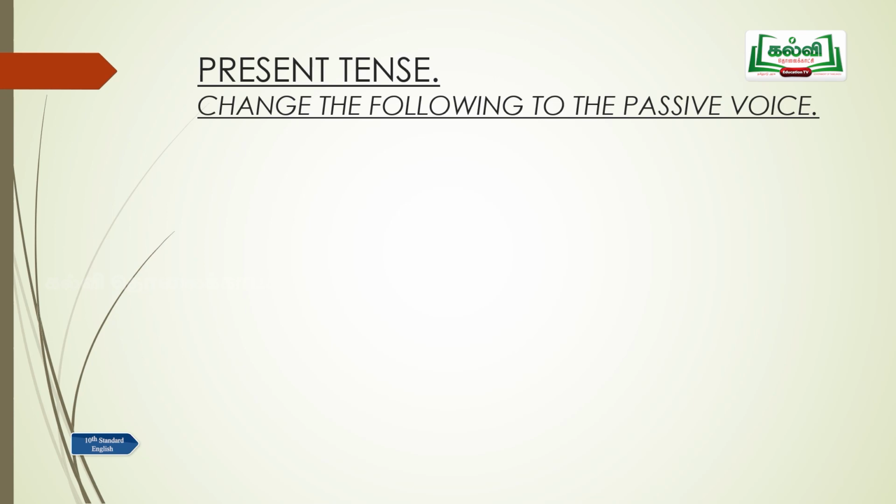Now we are going to deal with active and passive voice according to each tense. So let's see how the tense changes when we change from active to passive voice. The first thing is present tense. Change the following to the passive voice. In the present tense, she does her work patiently. Her work is done patiently by her. Her work is done patiently. You can even omit the agent there and you can simply write, her work is done patiently.